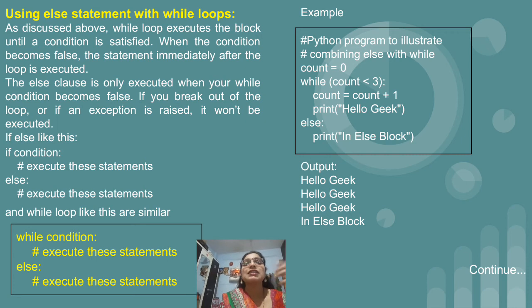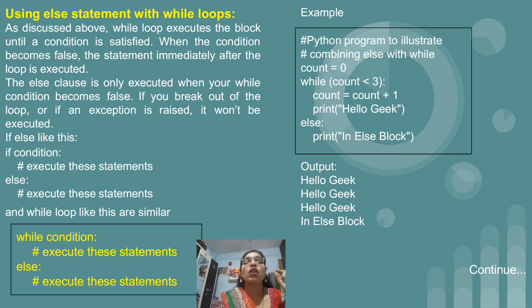So it is actually similar to if else. But in case of if else, if the condition is true then the if part executes, and if it is false then the else part executes. But in case of while, definitely we are going to write a proper condition which is going to be true for a certain number of times. After that the condition is false, then the else part will execute. So anyhow the else part is going to get executed.